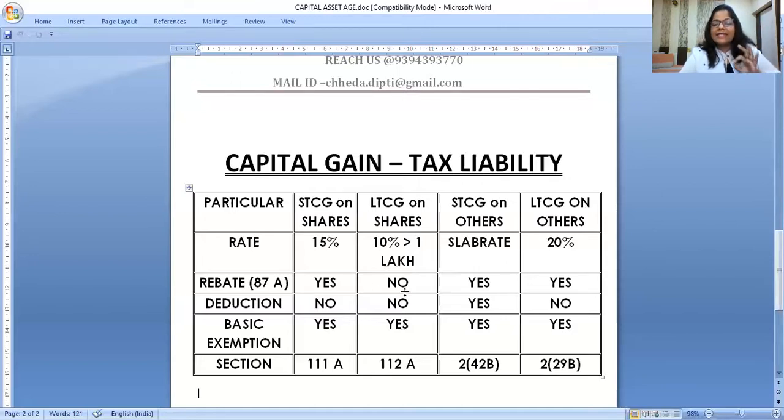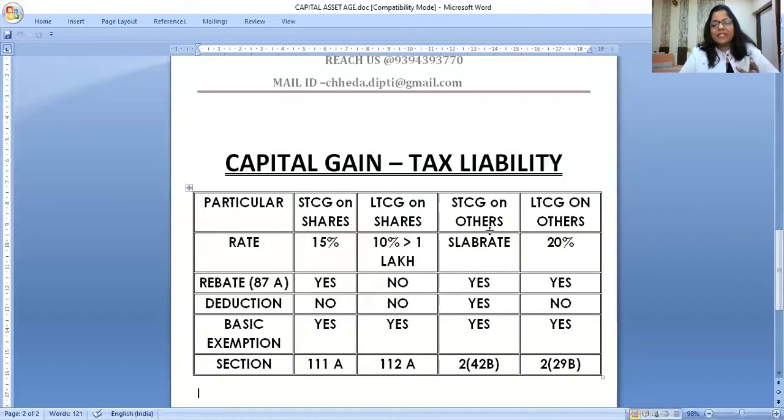This is the highlight area where you can see my cursor right now. On long-term capital gain income on shares, rebate under section 87A is not allowed. If you just have long-term capital gain and it is only 4 lakhs, still you will have to pay tax. Of course, you will get 2,50,000 basic exemption. Additional 1 lakh this exemption. Beyond that, whatever you get is taxable. No rebate, I am repeating, under section 112A for long-term capital gain on listed shares.